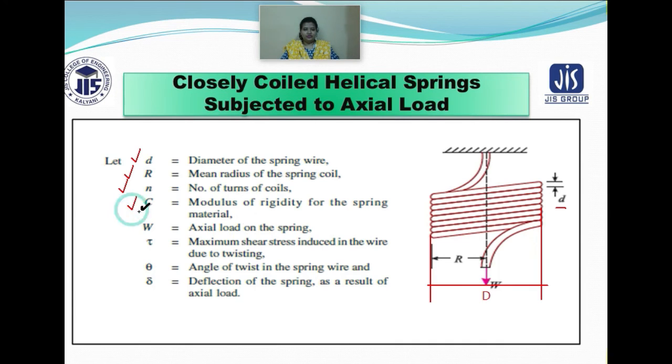C is represented by the modulus of rigidity for the spring. Capital W is your axial load, that is the load applied through the axis of the spring. Tau is the maximum shear stress that has been induced in the wire. Theta is the angle of twist in the spring. Del is the deflection of the spring.